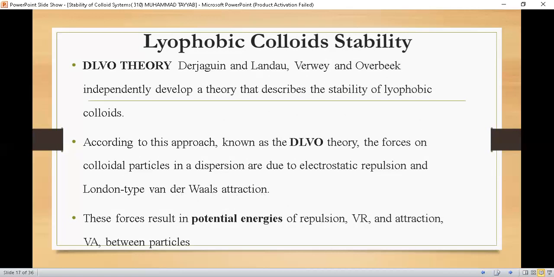So we can say that according to this theory, there are two types of forces in a colloidal system or dispersed system, that is electrostatic repulsion forces and van der Waals attraction forces. These forces result in potential energies of repulsion, which is denoted by VR, and attraction, which is denoted by VA. Because these are charges, if you bring these charges together, their potential energy because of the repulsion or attraction will either decrease or increase. So we can find out the stability of the colloidal system through this DLVO theory.